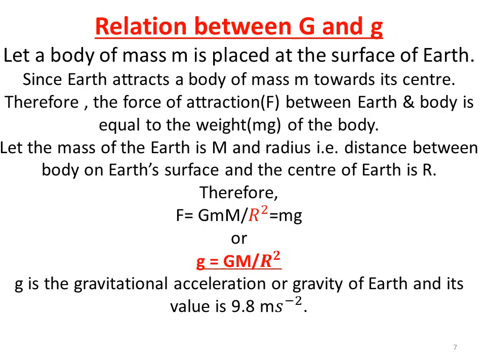Relation between capital G, the universal gravitation constant, and small g, gravity. Let a body of mass m be placed at the surface of Earth. Here Earth is assumed to be in the shape of a sphere, so that the radius is considered constant.